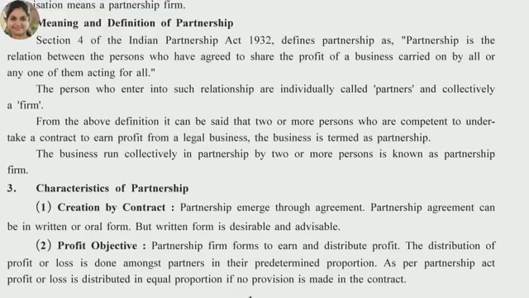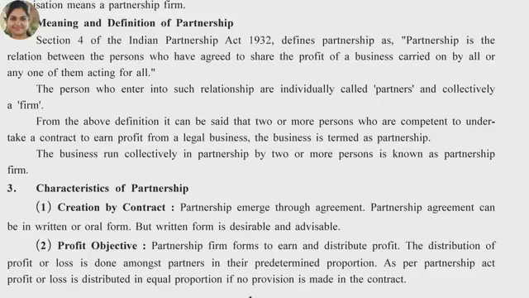The definition of a partnership firm is given in the Partnership Act 1932, Section 4. According to Section 4 of the Indian Partnership Act 1932, partnership is the relation between the persons who have agreed to share the profit of a business carried on by all or any one of them acting for all.